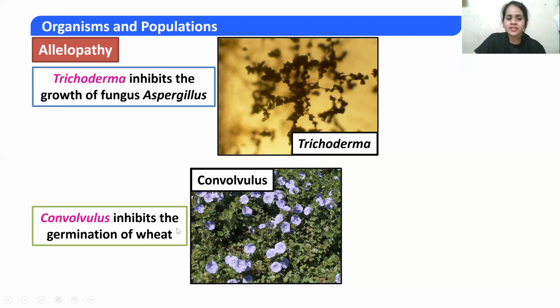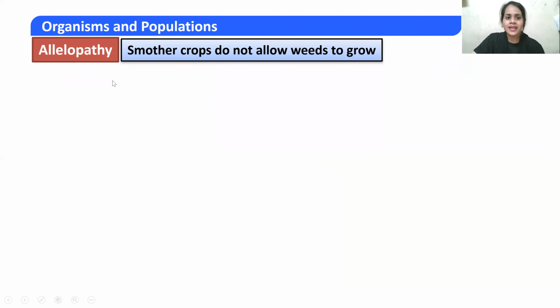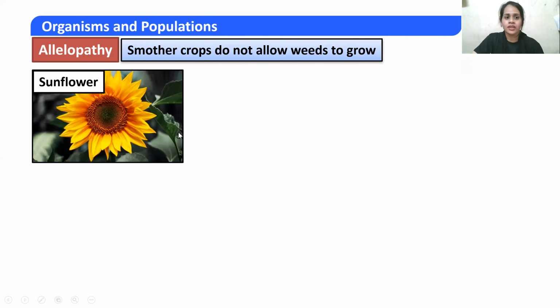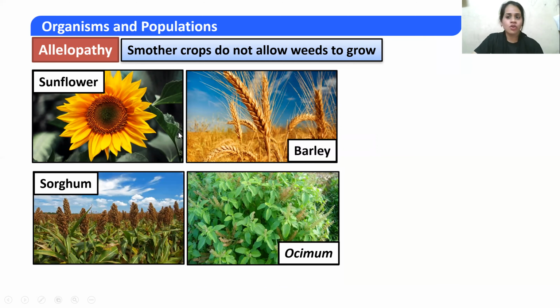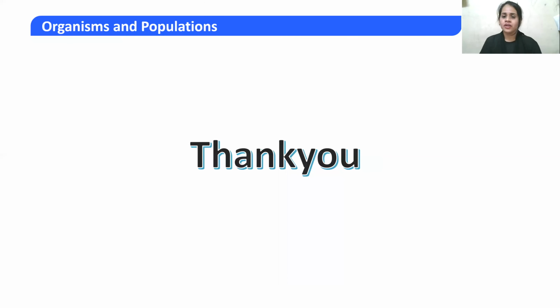Convolvulus inhibits the germination of wheat. Then smother crops do not allow wheat to grow, like sunflower, barley, sorghum and Ocimum. These are the crops which are not going to allow wheat to grow. So that's all about amensalism.